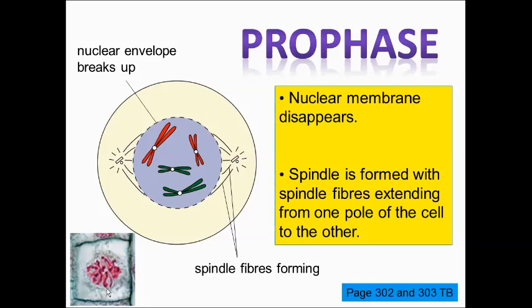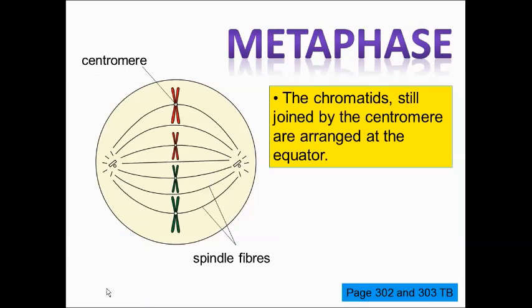After prophase is the next stage called metaphase. At metaphase, those chromosomes that were freely floating around in the cytoplasm start to align themselves at the middle part of the spindle. Now, this middle part of the spindle is called the equator. So each chromosome will be attached to a spindle fiber by the centromere, and they're all arranged at the equator.